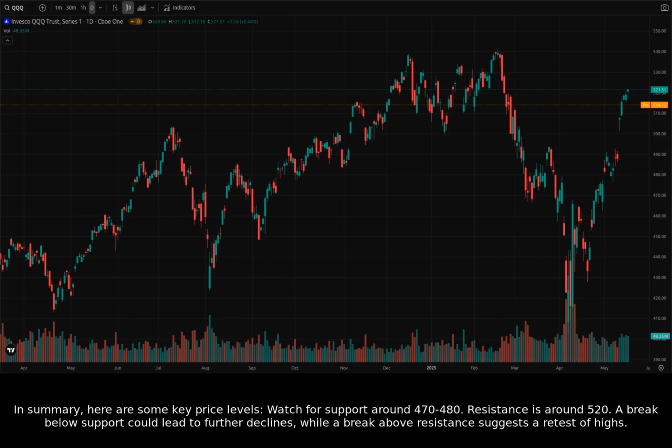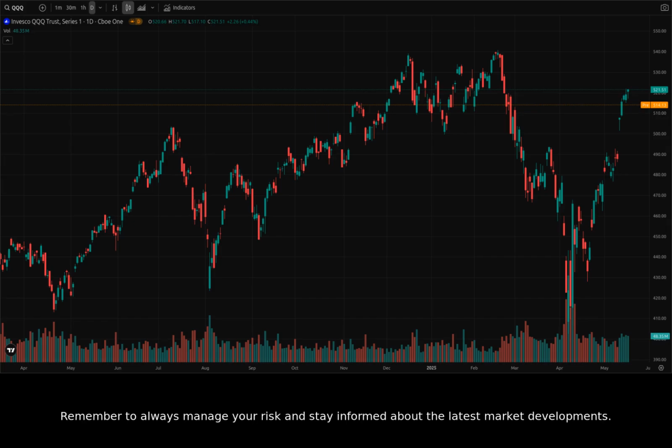In summary, here are some key price levels. Watch for support around 470 to 480. Resistance is around 520. A break below support could lead to further declines, while a break above resistance suggests a retest of highs. Remember to always manage your risk and stay informed about the latest market developments.